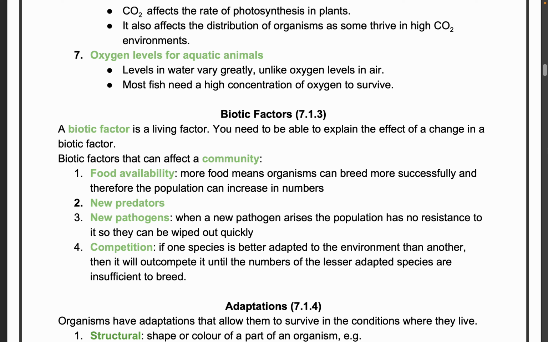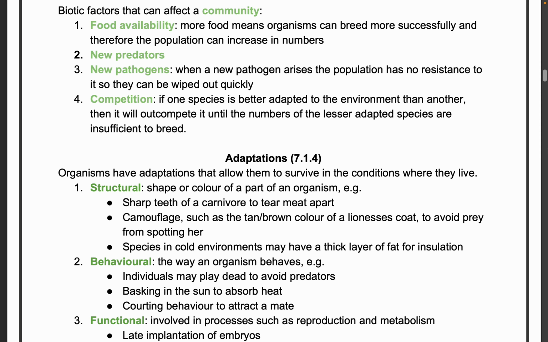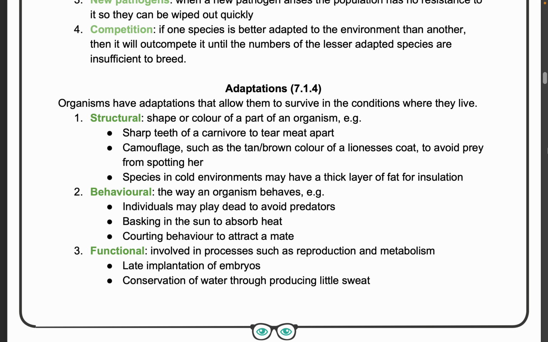As you know, biotic means a living factor, and you should be able to explain the effect of change in a biotic factor. Biotic factors can affect a community, for example, food availability, new predators, new pathogens, competition between the species. Again, it's quite easy to remember the biotic factors: food, new predators, new pathogens, competition. Next one is the adaptation, how an organism adapts to the surrounding things.